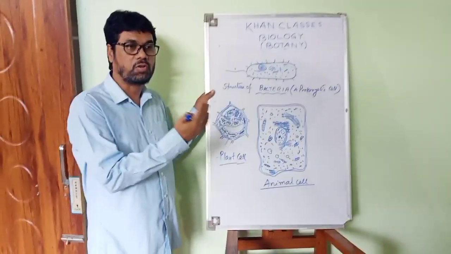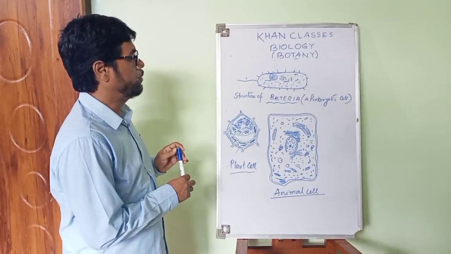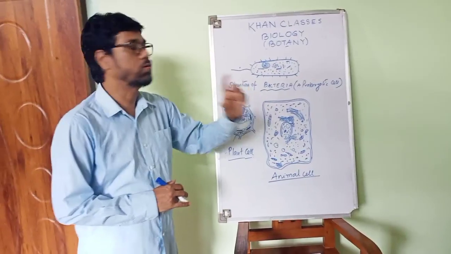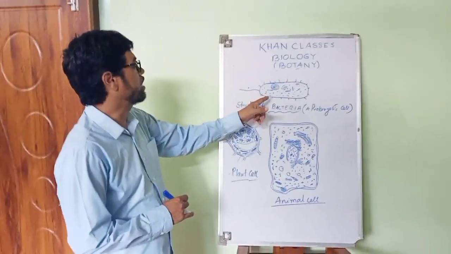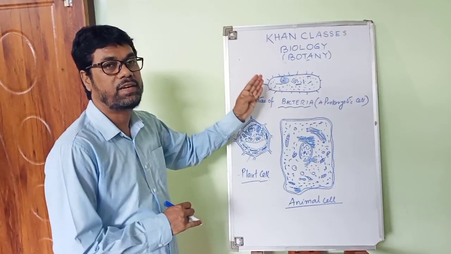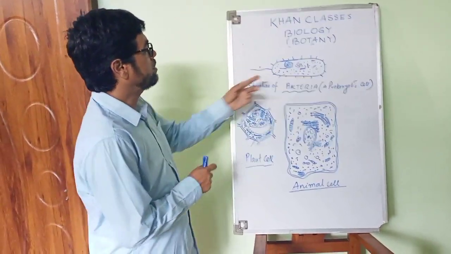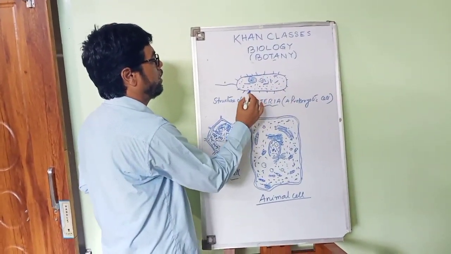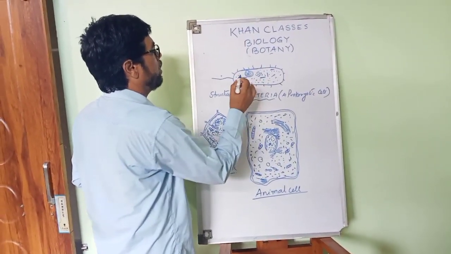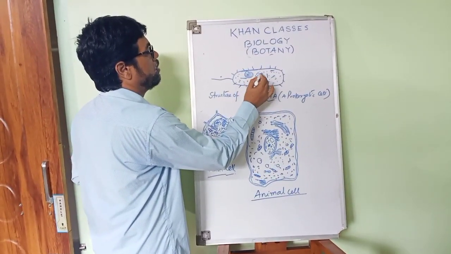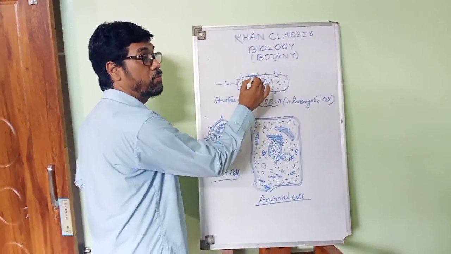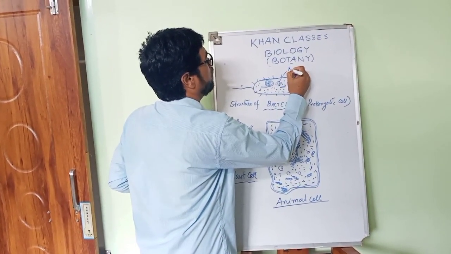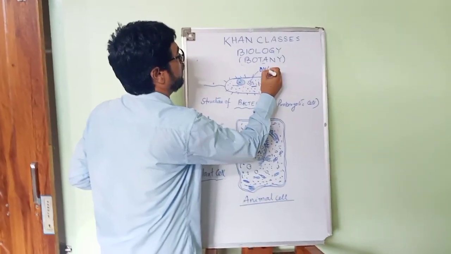After discussing the prokaryotic cell and the eukaryotic cell, now we have to discuss the structure of the cell. What is the structure of the prokaryotic cell? I have drawn the structure of a bacterial cell because bacteria is a prokaryotic cell. This is the living structure of the cell, and this is the membrane. Inside the membrane you will find the nucleus. Because in a prokaryotic cell there is no true nucleus, this is considered the DNA molecules.